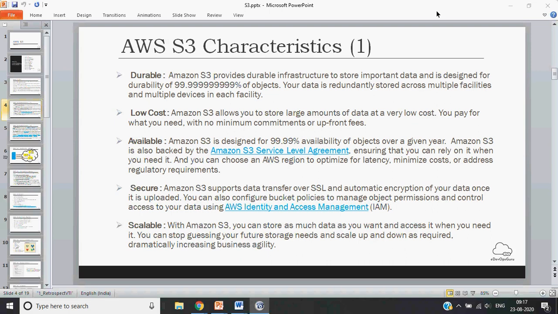So you can always retrieve your data. They could not make it 100% because of unforeseen acts of God. But you can assume that whatever you store on S3 would be available anytime, anywhere, and that will never be lost.